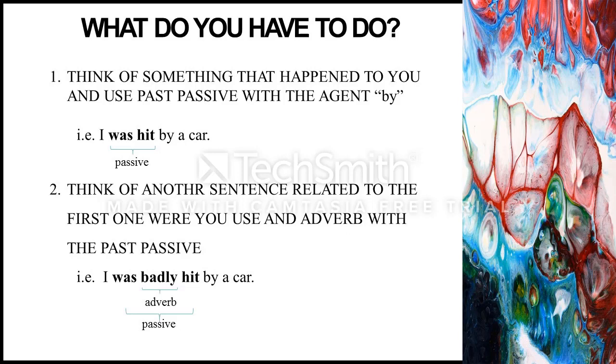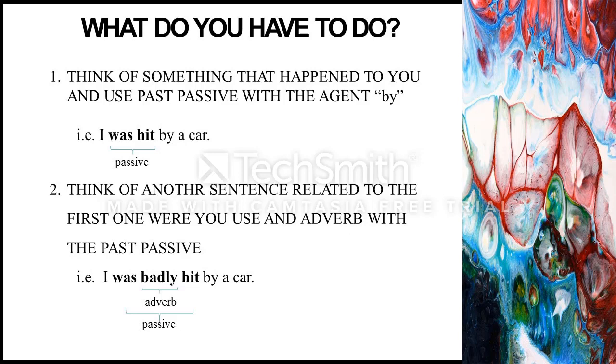The other thing that you have to do is think of another sentence related to the first one you use with past passive, where you use the adverb, okay? So you have here, for example, I was badly hit by a car. Your first sentence, I was hit by a car, but you introduce the adverb badly in between this passive form, okay?